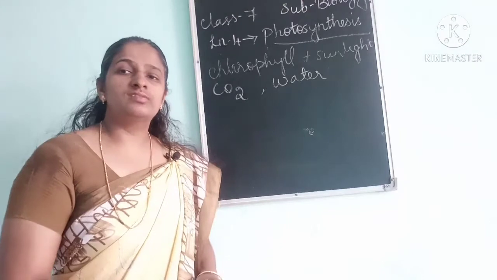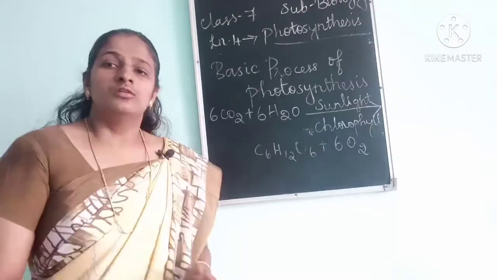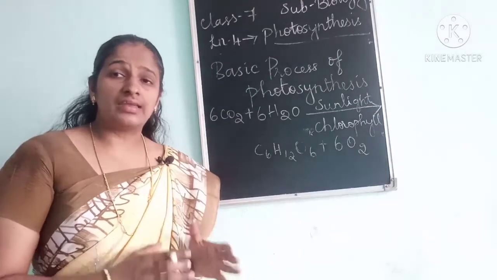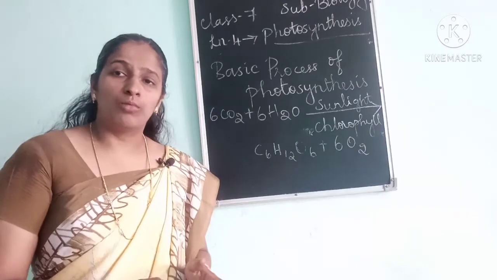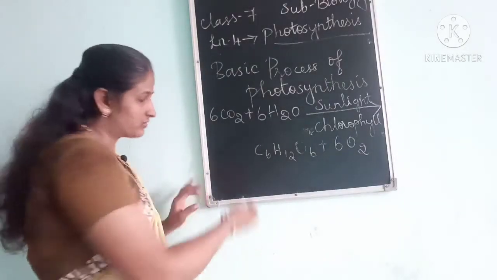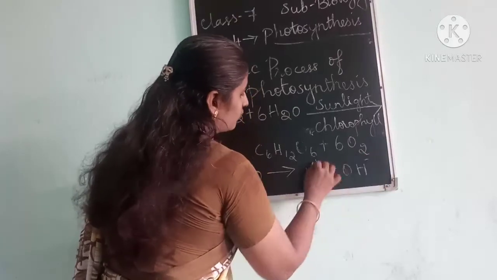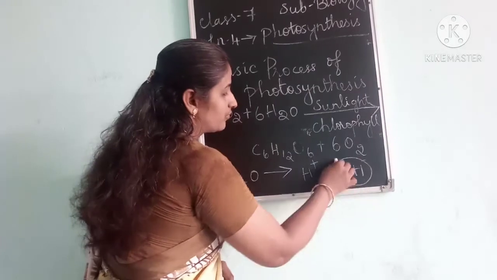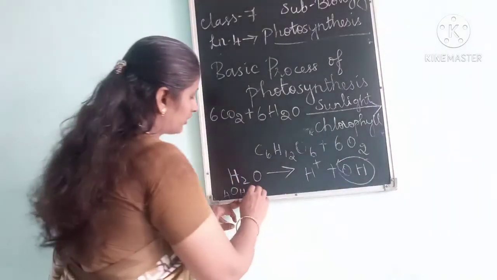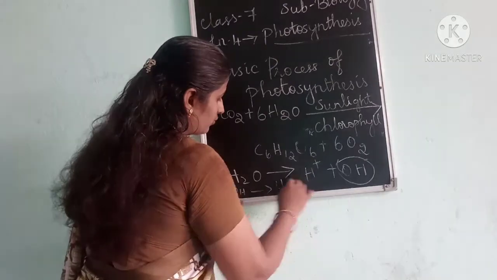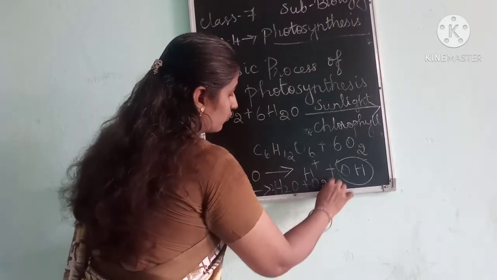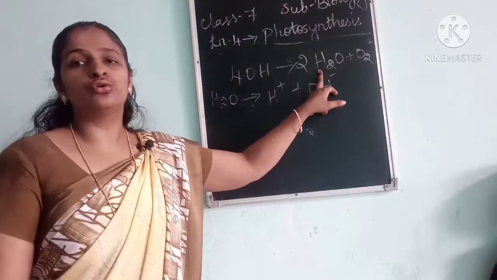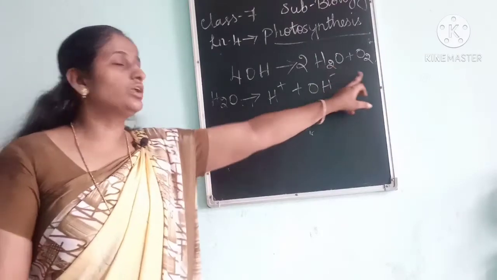Now we will see the basic process of photosynthesis. The chlorophyll traps the sun's energy and becomes energized. This energy is used for splitting the water molecules into H+ and OH-. And the 4 OH are converted into 2H2O plus O2. So the OH is split into water molecules and oxygen.